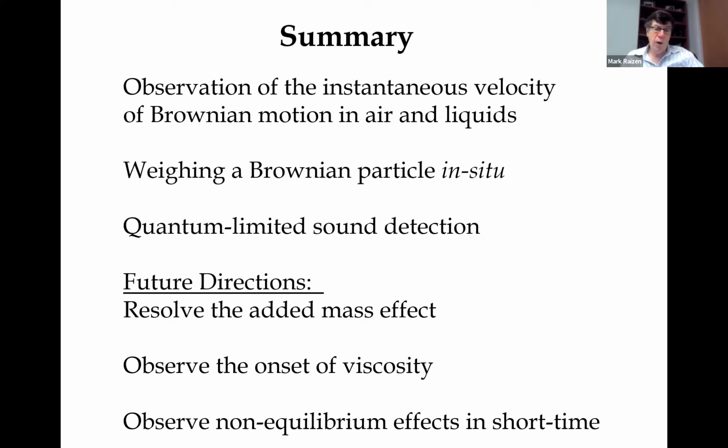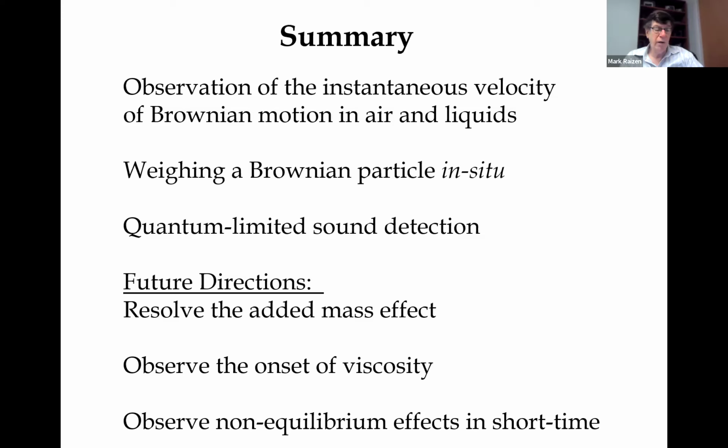In the future, we want to work on several topics. One of them is we still need to resolve the added mass effect. Although our measurements were consistent with the added mass, we can't completely conclusively say that we saw it because there was some uncertainty in the density of our trapped beads. We are working to address that, and hopefully we'll be able to report that effect soon. We also want to observe the onset of viscosity in time.